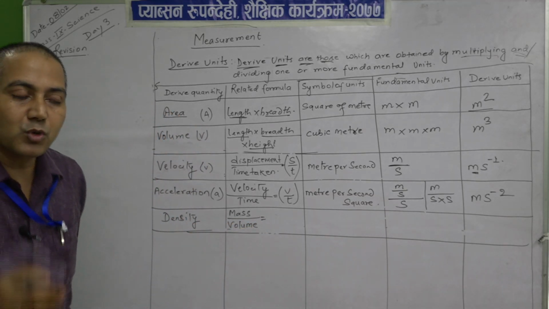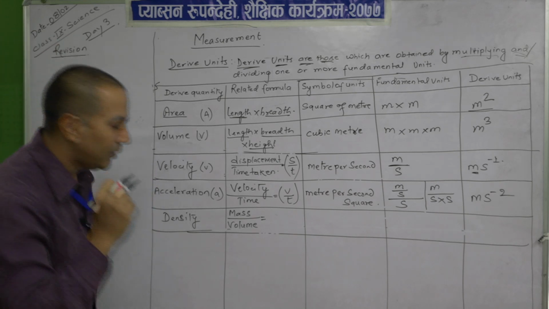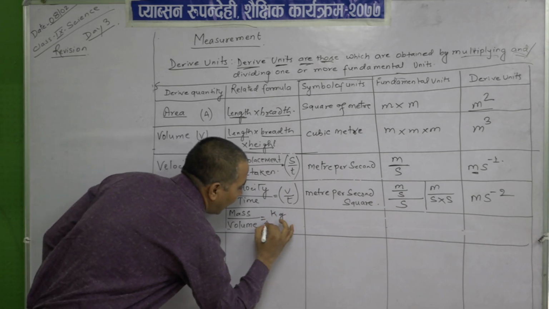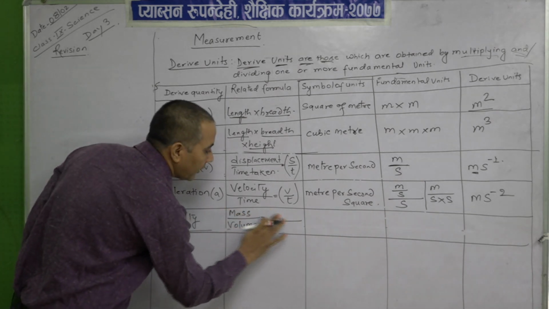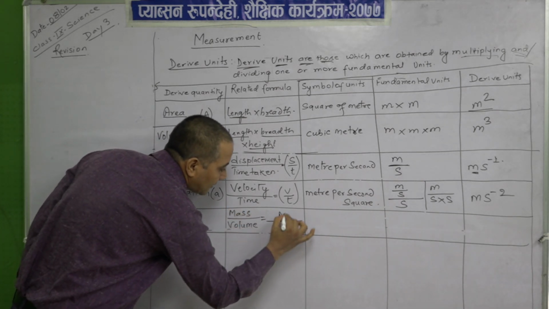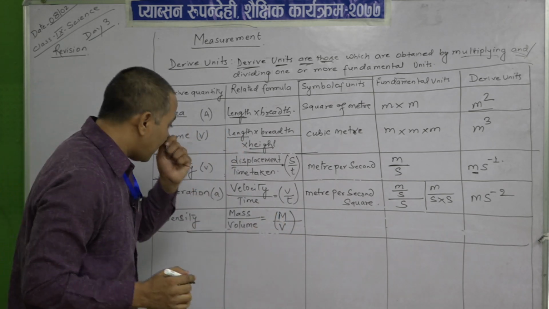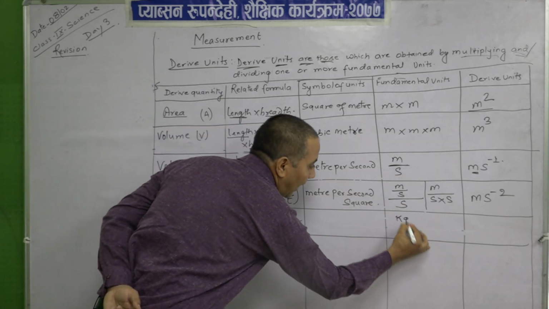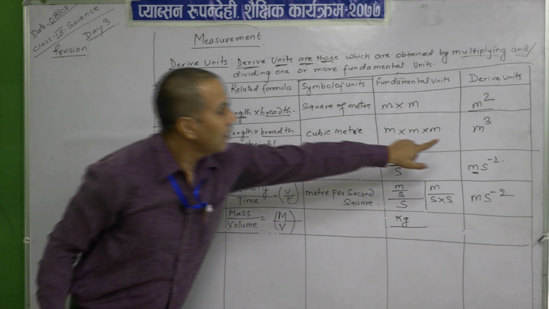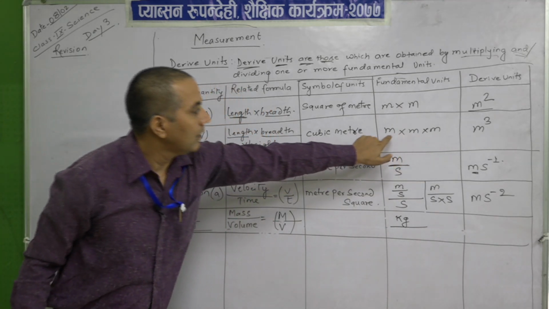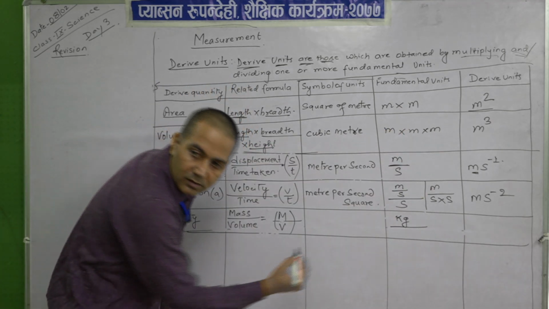Mass upon volume. Here mass is measured in kilogram, and volume is measured in, we can write this with symbols, mass upon volume. Now, mass is measured in kilogram and volume is what? Volume is measured in length, breadth and height, that is m cube.